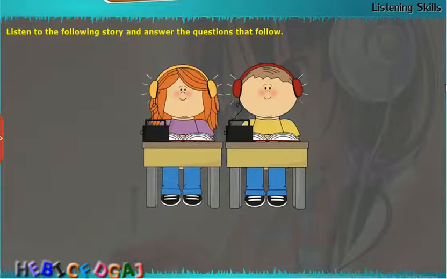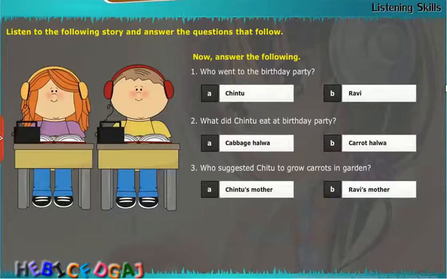"It's okay, my boy, but carrot halwa every day?" Mother wondered. "Yes, Amma, I want to eat carrot halwa every day," said Chintu. "No, my dear, carrots are not available in the market," said Mother. "Then why don't we buy halwa from the sweet shop, Amma? Really, it is very tasty," requested Chintu. "No, my son, it is very expensive. But we can grow carrots in our garden," she suggested. Chintu was very happy. Now, answer the following.